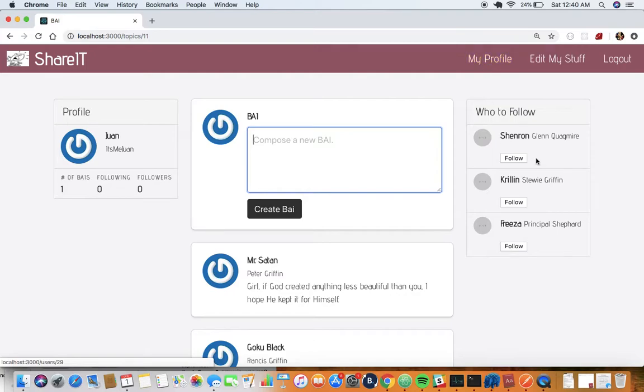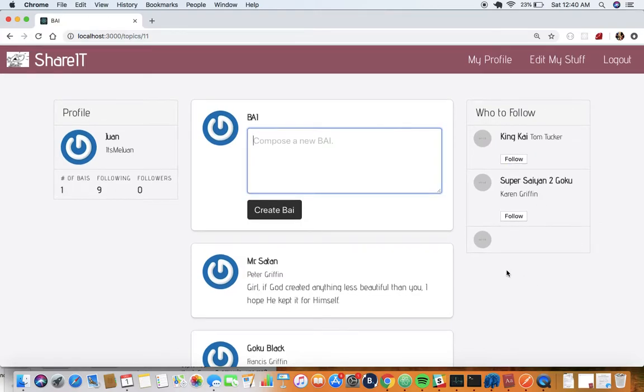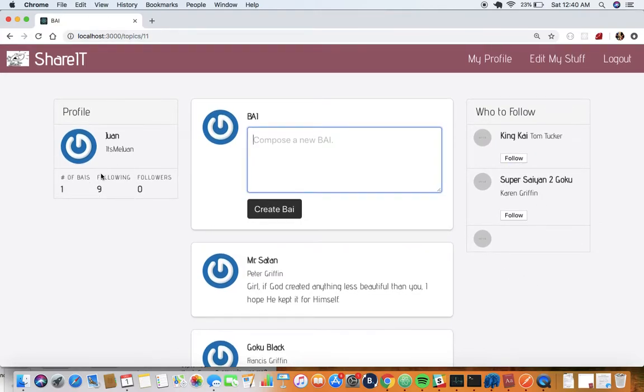I can also follow other users from here. Let's see if I follow enough. Cool. So now I have 9 people I'm following and a number of buys that I've made.